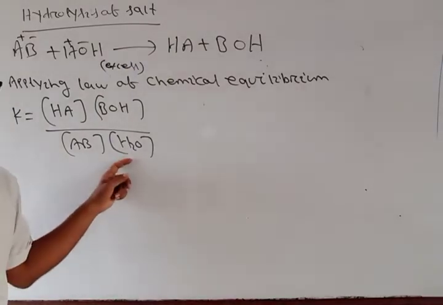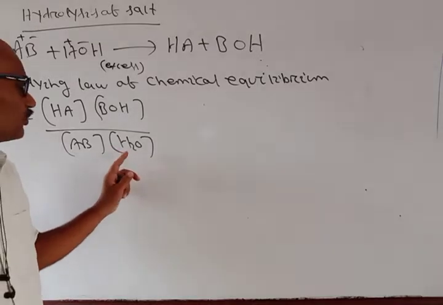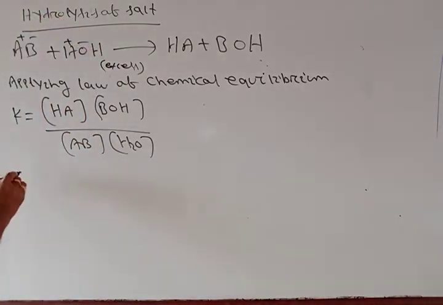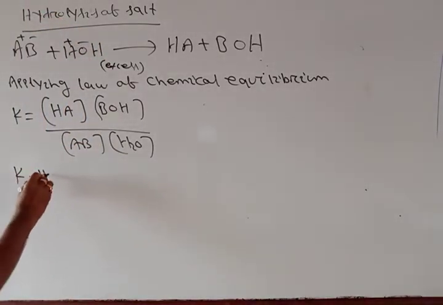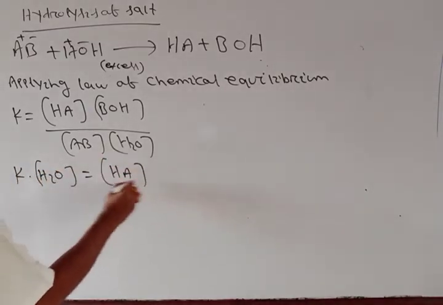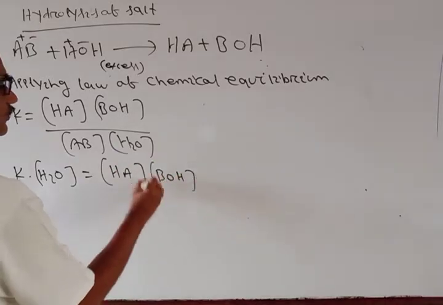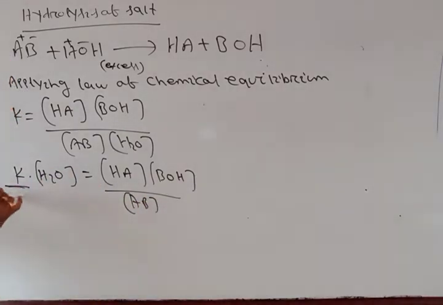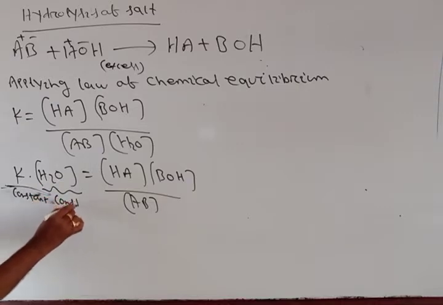We know water is in excess and it is a pure solvent, so the concentration of H2O is practically taken as a constant. So what can I write? K, a constant, into [H2O], a constant, is equal to [HA] into [BOH] by [AB]. This K is constant, and the concentration of water here is also constant.